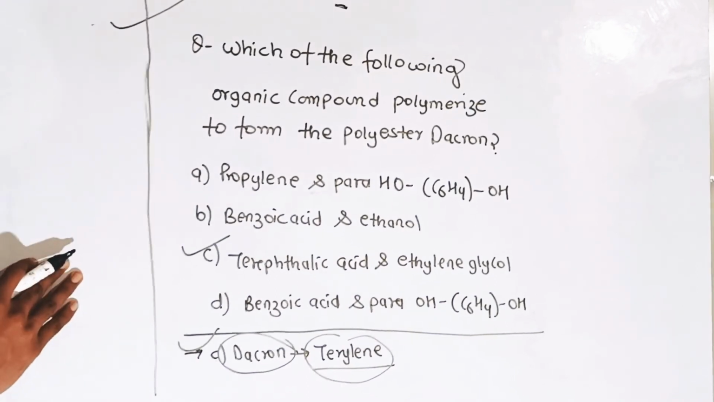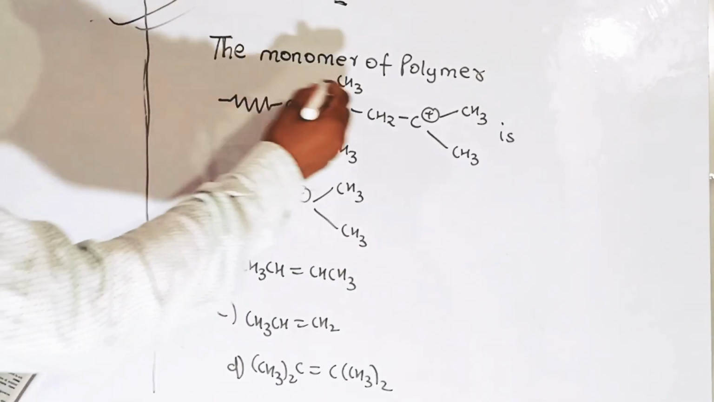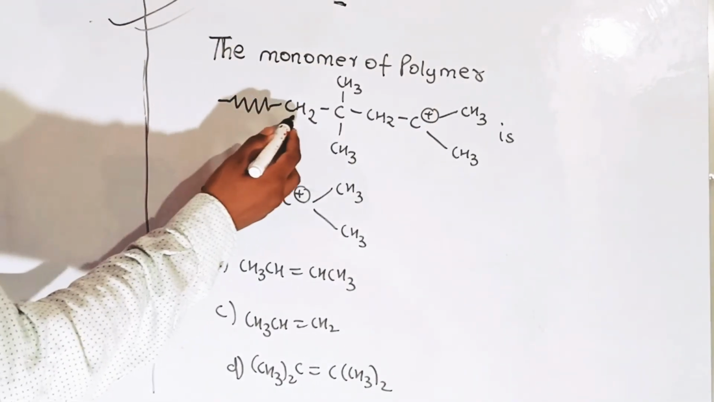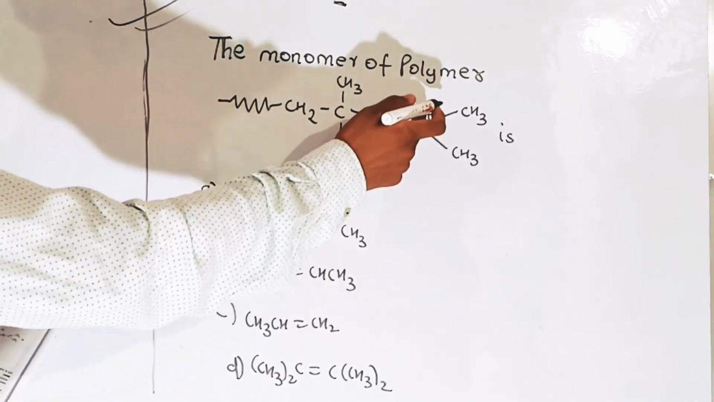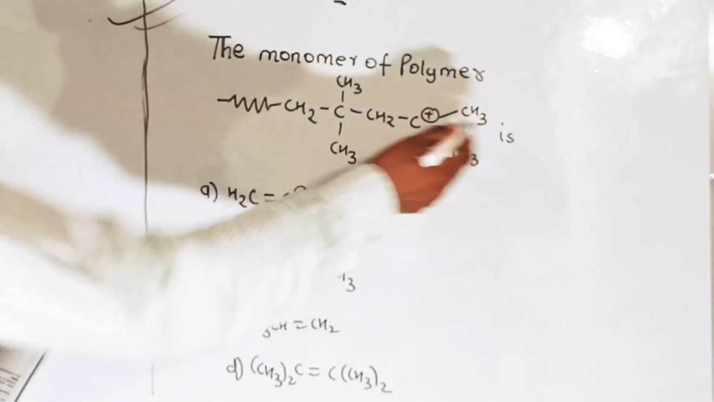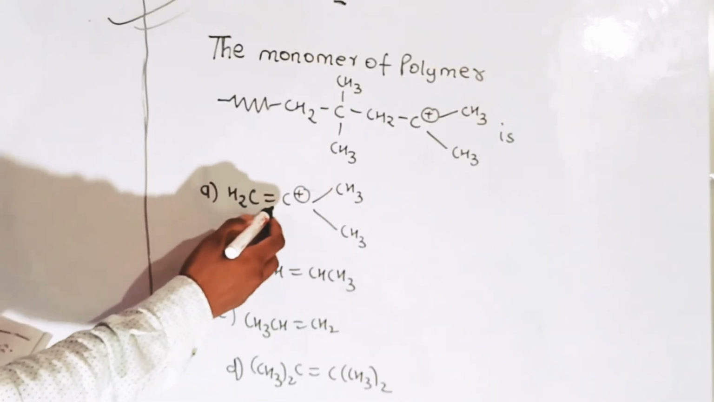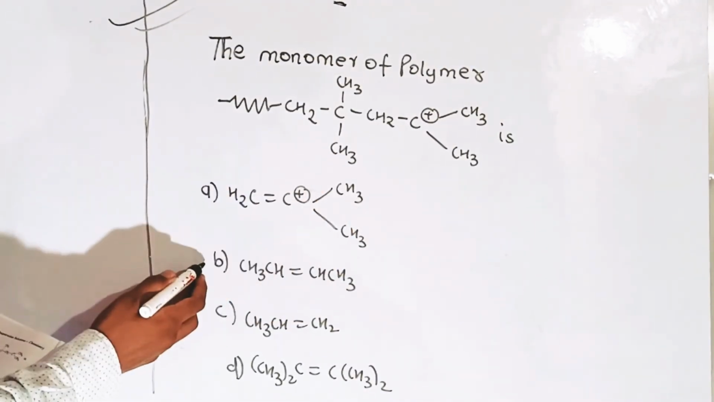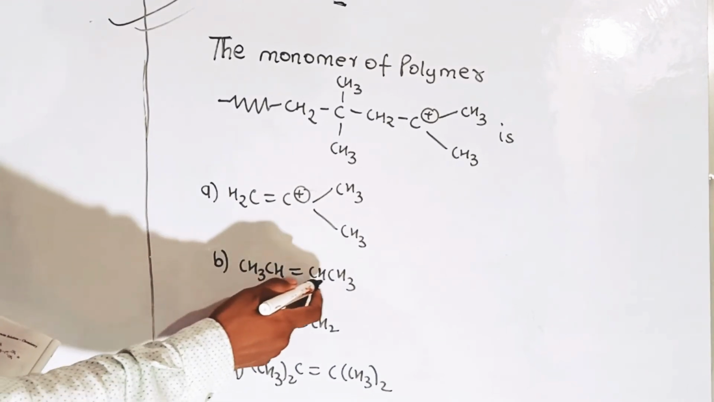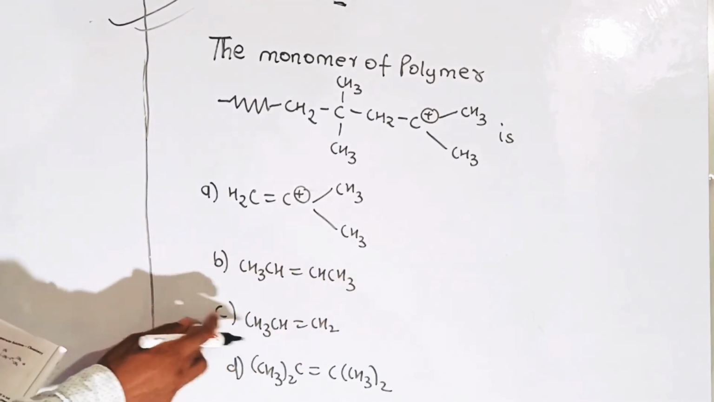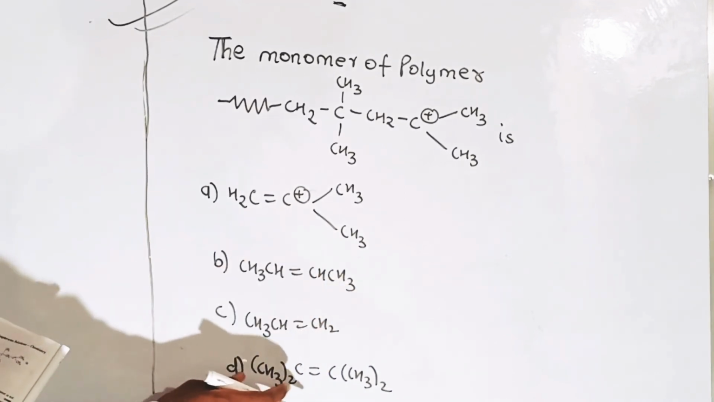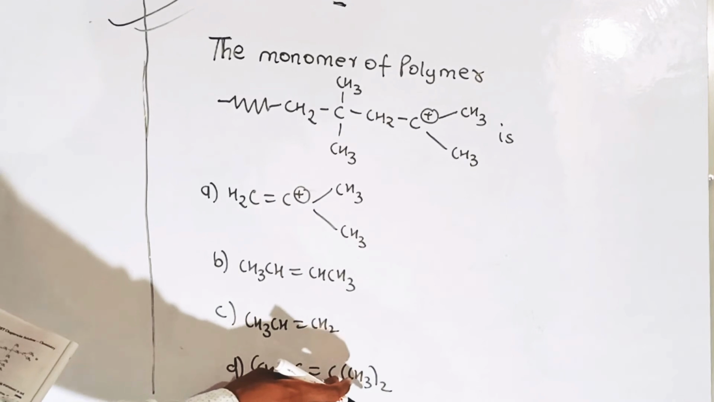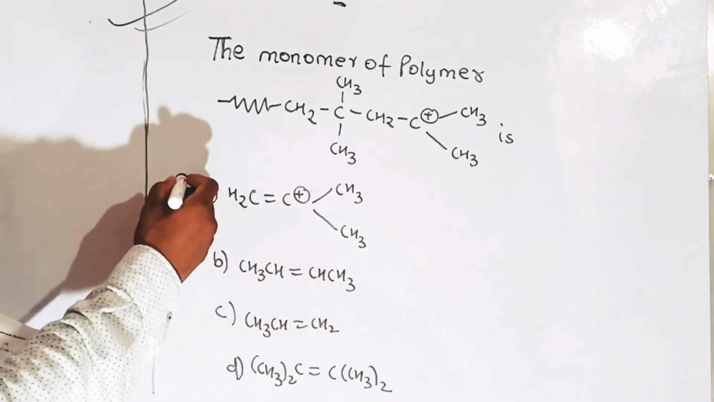glycol. The monomer of the polymer with chain CH2-C(CH3)(CH3)-CH2-C(CH3)(CH3) is: first option is CH2=C(CH3)CH3, second option is CH3-CH=CH-CH3, third option is CH3-CH=CH2, and fourth option is (CH3)2C=C(CH3)2. The correct answer is A.